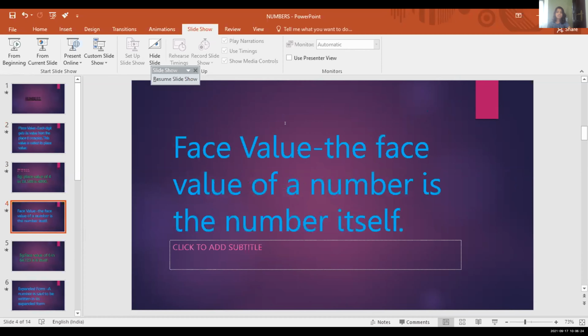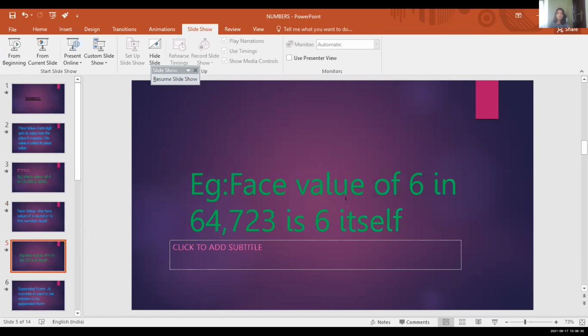Now we can learn about face value. The face value of a number is the number itself. Example, face value of 6 in 64,723 is 6 itself.